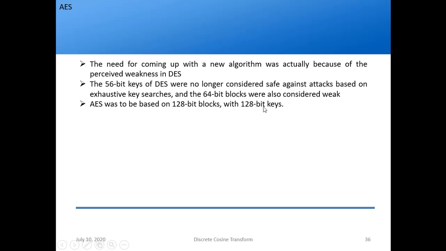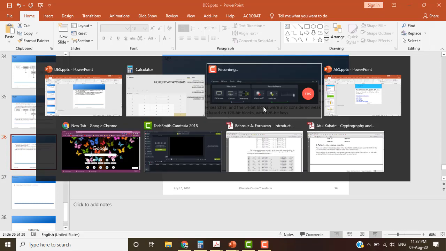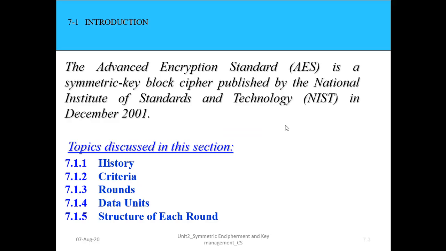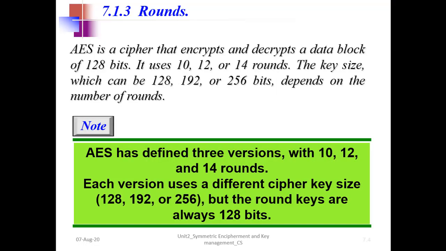Okay, so let's see this. So I'll go to the different presentation for that. So let's see what is AES. So it is a symmetric key block cipher, again published by NIST in 2001, late 2001. Okay, and AES has defined 3 versions.